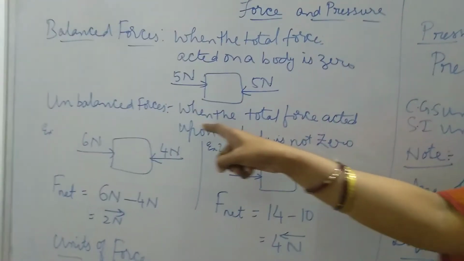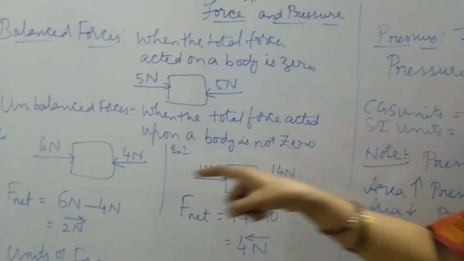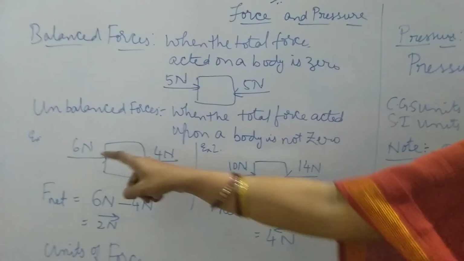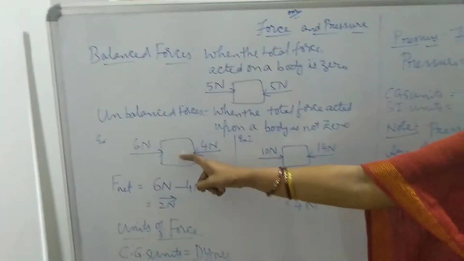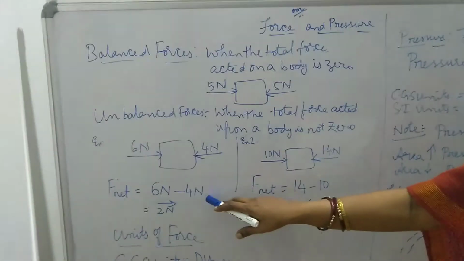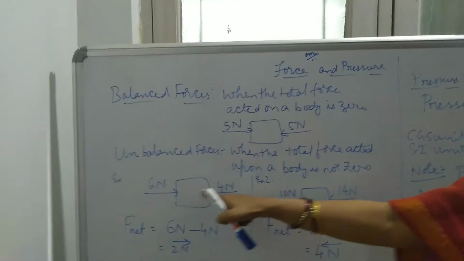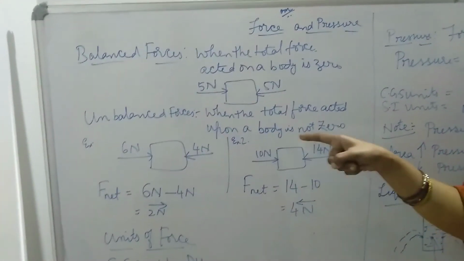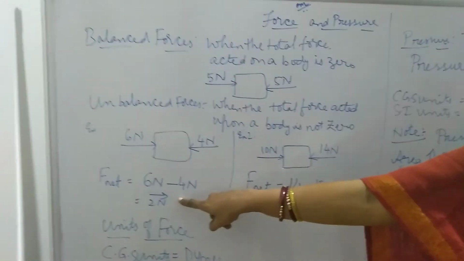If you are talking about unbalanced force, it is when the total force acted upon a body is not 0. For example, if you are talking about this body, a force of 6 newtons is acting from this side and from this side 4 newtons is acting. So what will happen to the total force? 6 Newtons minus 4 Newtons, that is 2 Newtons. See the direction of the arrow, that means the object will move towards this side, because here more force is pushing this body towards this side. So the arrow is from this side. 2 Newtons extra force is acted on the particular body.